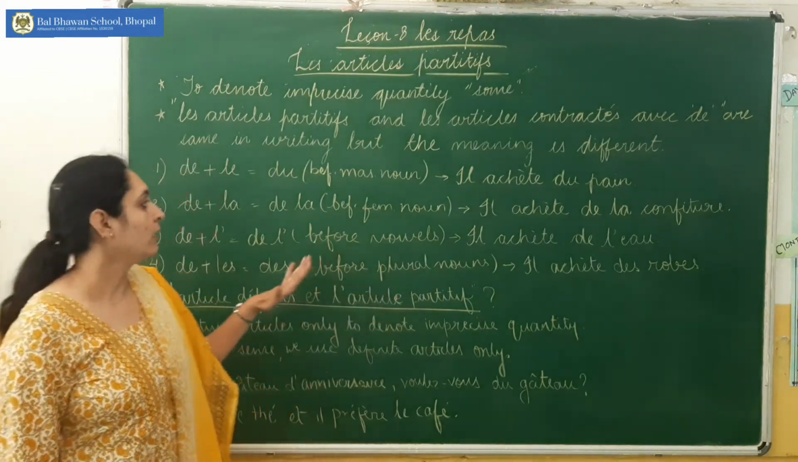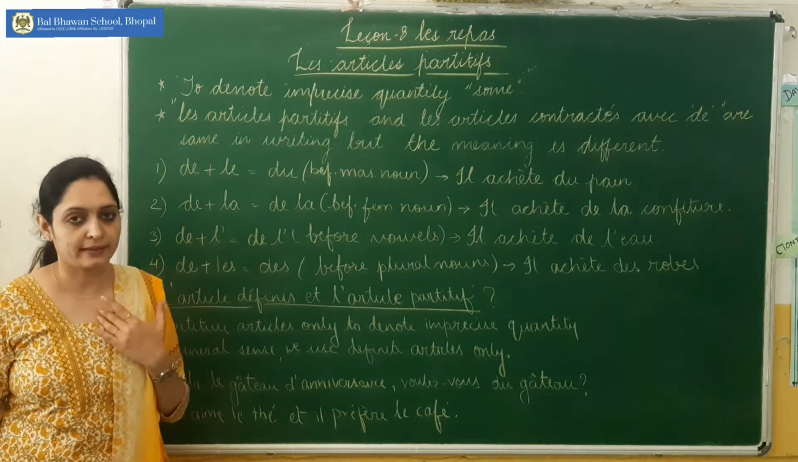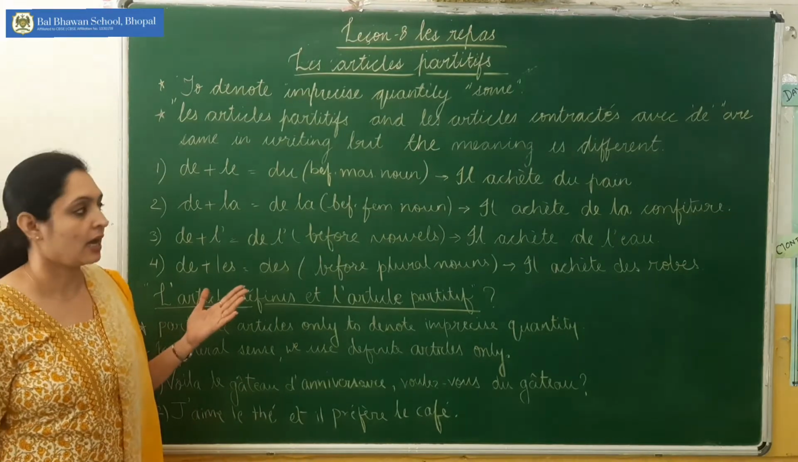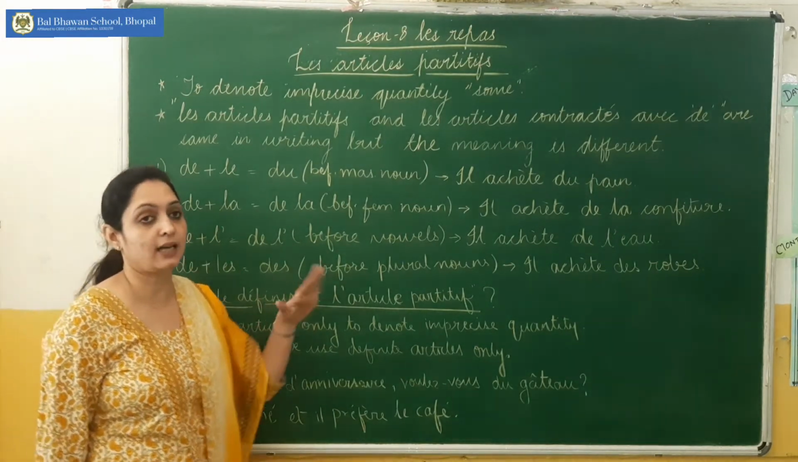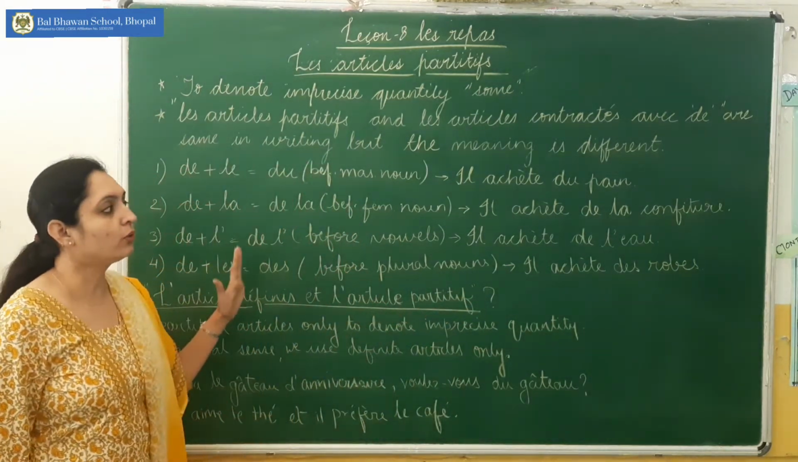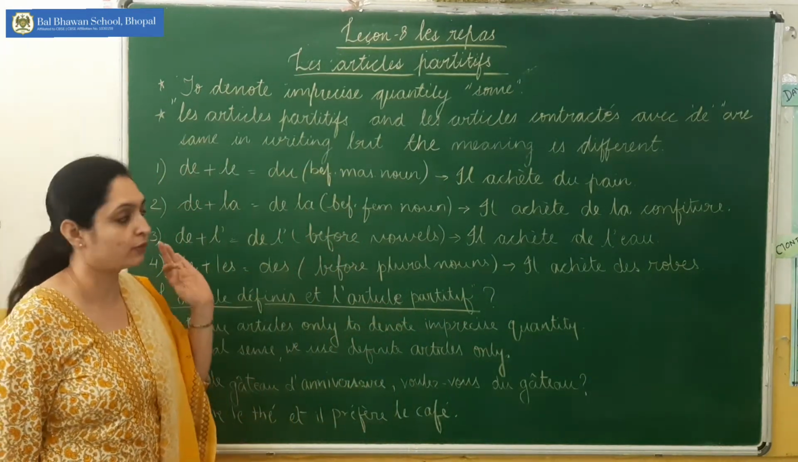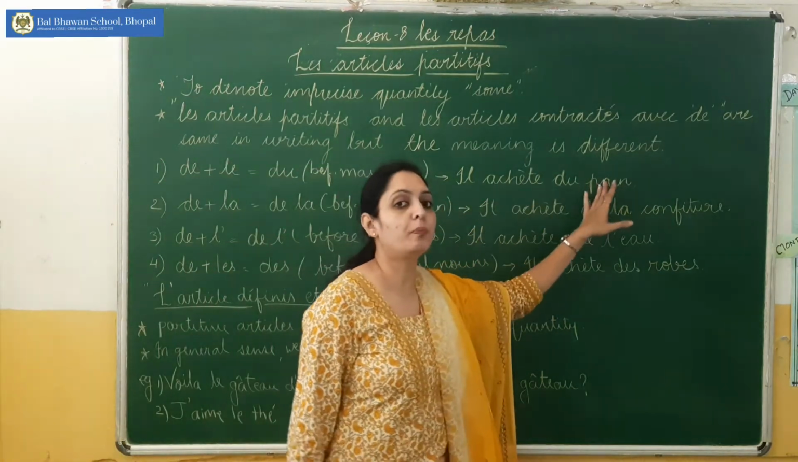Now, if you say, ma'am, this is the same as what we did in contracted articles, what is the difference? How do we judge whether this is a partitive article or a contracted article? You have to look at the verb used. For example, here it is used: il achète du pain.